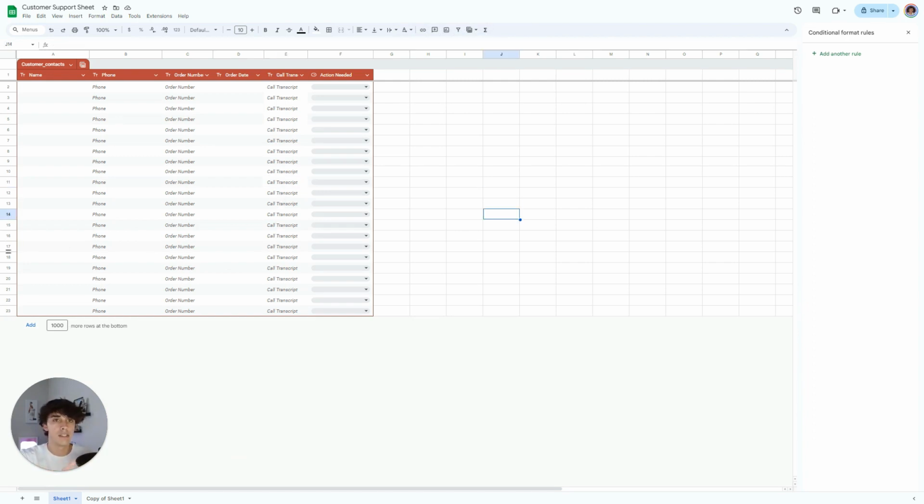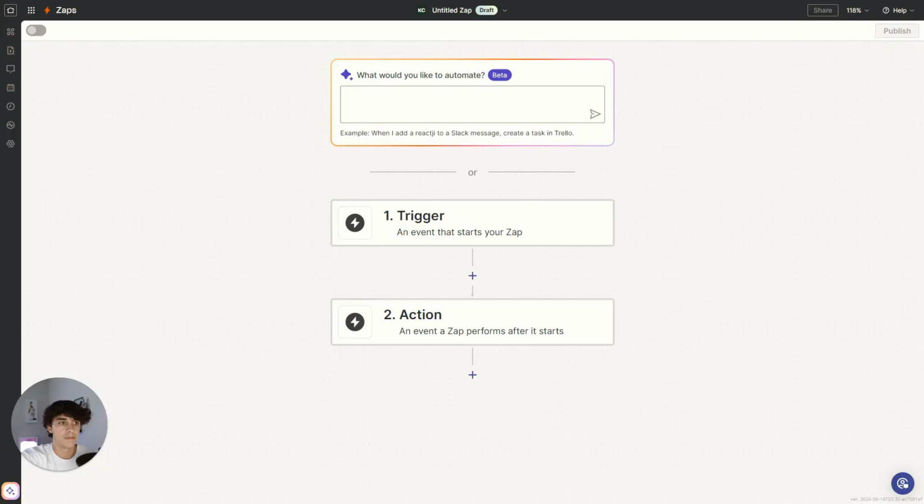What this template consists of is basically the name of the customer, their phone number, their order date, their call transcript, and the action needed. So this is where, if they want a refund, a return, a cancellation, or they want to know the status of their order, etc. I will leave this down below for you so you can have it, and you're easily able to connect it. Now, once you have that done, we can start with the automation.